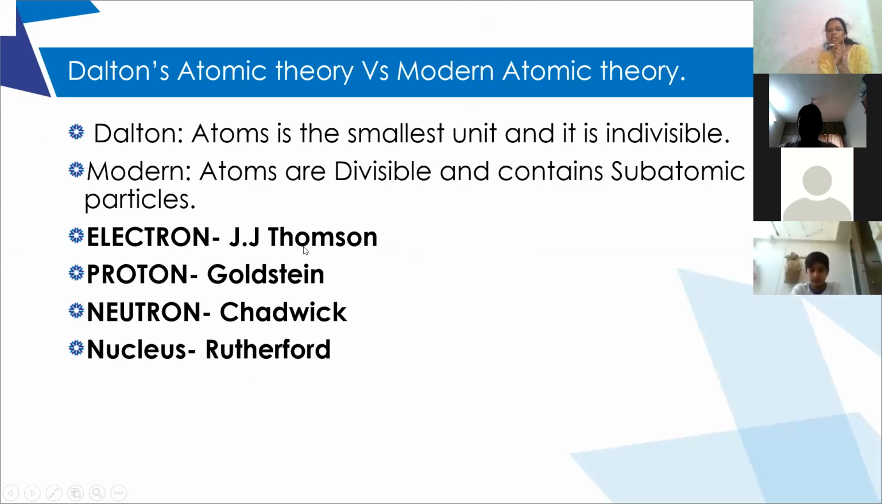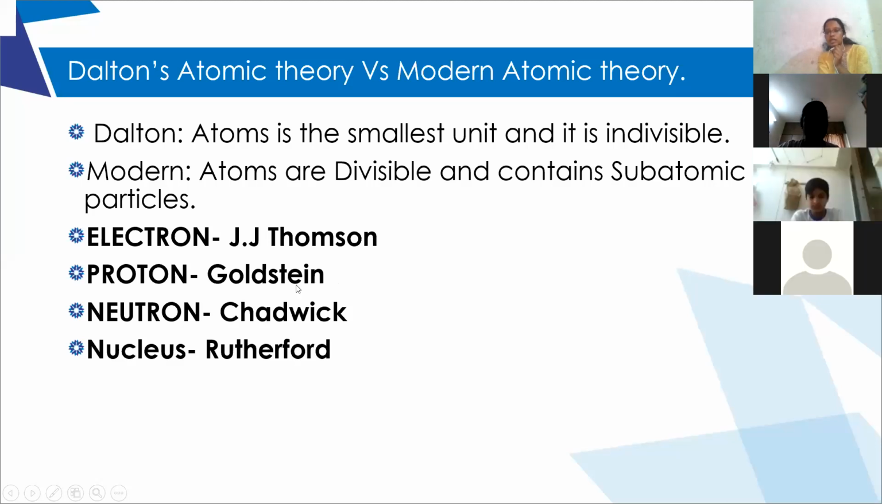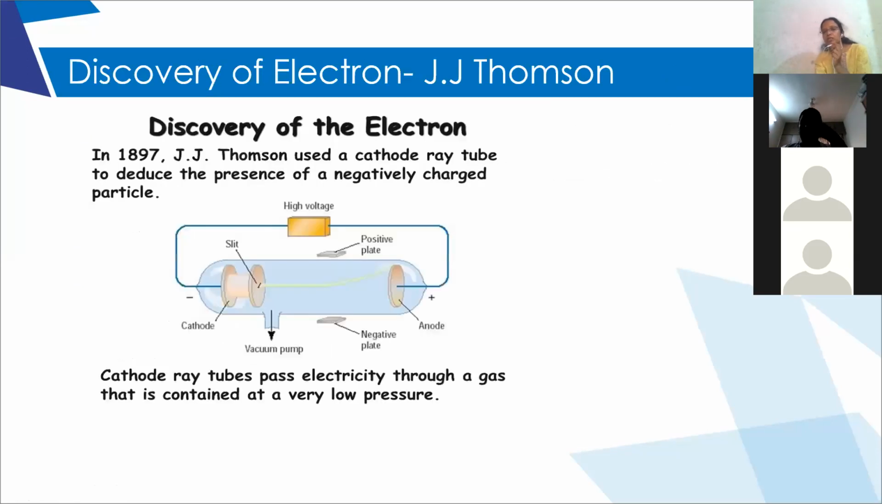Electron was discovered by J.J. Thomson, proton by Goldstein, neutron by Chadwick, and nucleus was discovered by Rutherford. We have also discussed the experiments through which these scientists discovered the subatomic particles. Electron was discovered by J.J. Thomson through the cathode rays experiment.